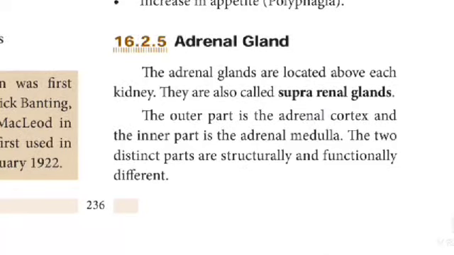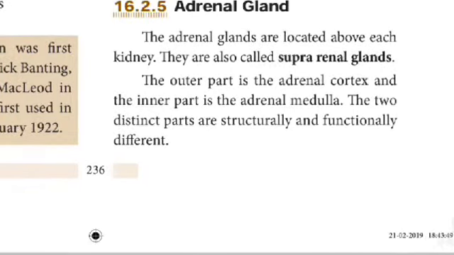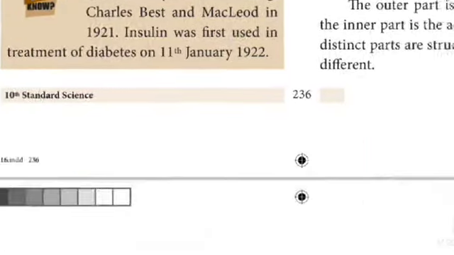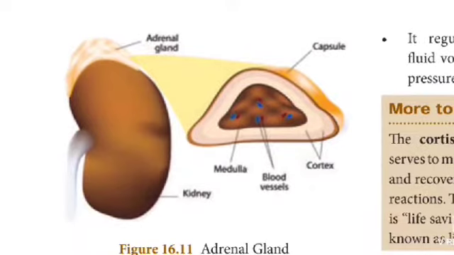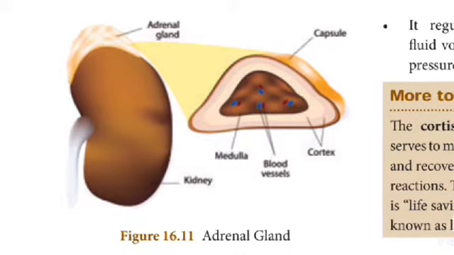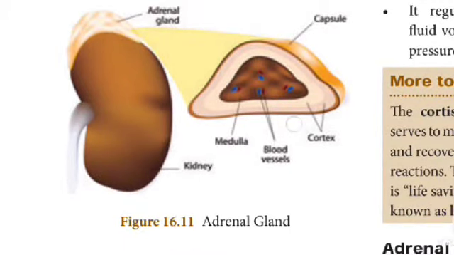Adrenal glands. The adrenal glands are located above each kidney. They are also called suprarenal glands. The outer part is the adrenal cortex and the inner part is the adrenal medulla. The two distinct parts are structurally and functionally different. See the adrenal gland: above the kidney, triangle shape, medulla, blood vessel, cortex and capsule.